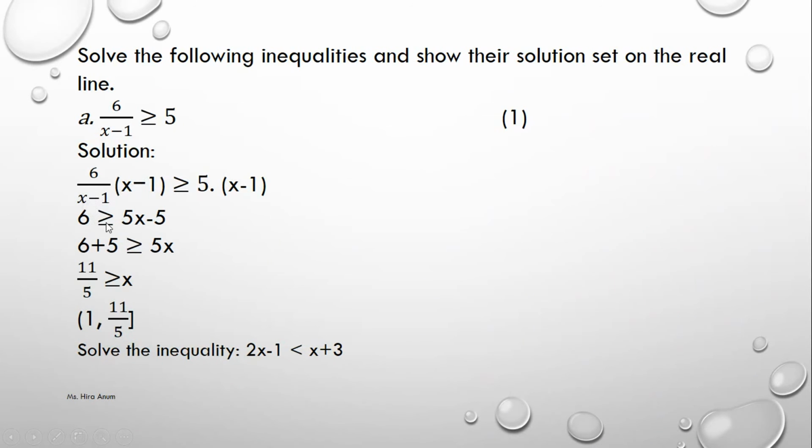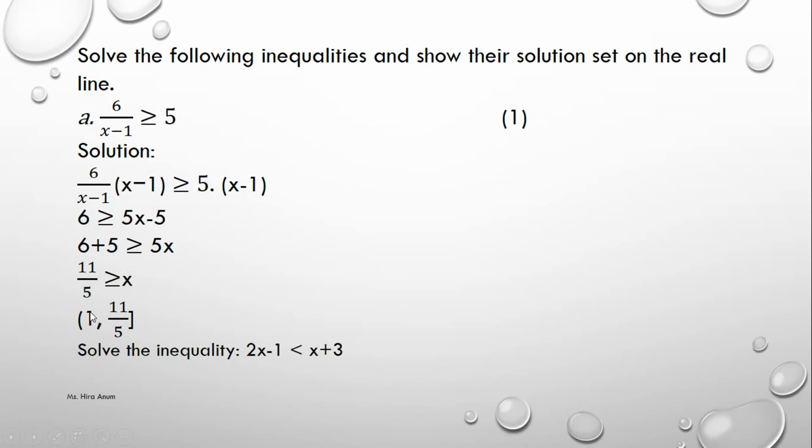So it becomes 6 greater than or equals to 5x minus 5. We take minus 5 to the other side: 6 plus 5 greater than or equals to 5x. So 11 is greater than or equals to 5x, and this 5 we take to the other side, where it divides the value.